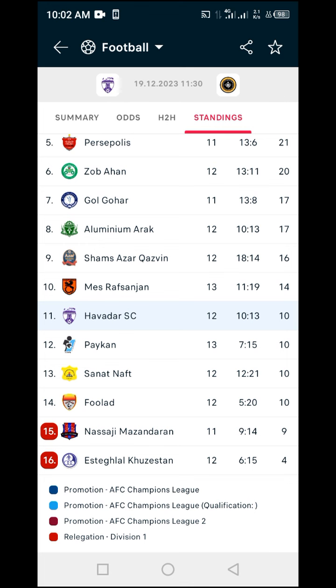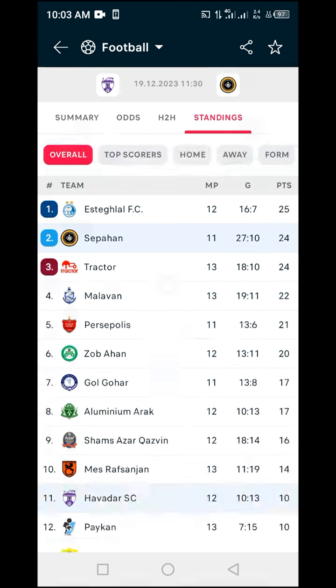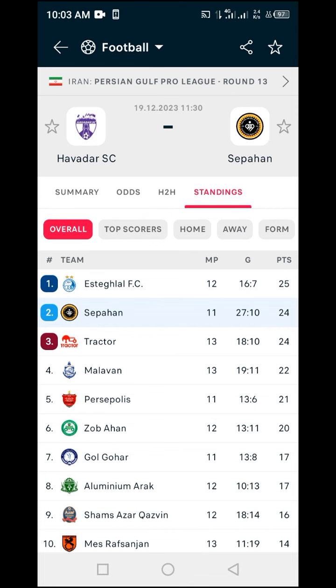In this case, we are looking at the rate at which they concede. You are going to see that Mes concede 19, while Havada concede 13, which is a goal difference of 5. In other words, Mes is conceding more than Havada. If Mes could take 4 goals, then of course Havada will also concede, but not up to 4 goals as compared to Mes. But it could also occur that it takes even more goals since it is football. But this is the analytics of what you should consider. In other words, the possibility of Sepahan beating Havada is very high.